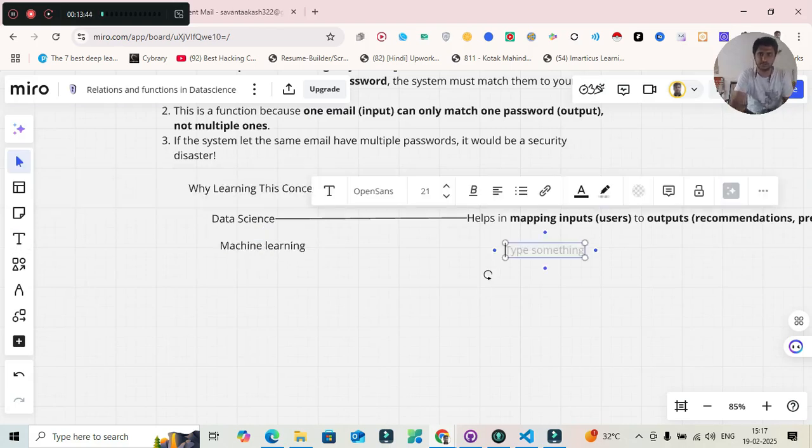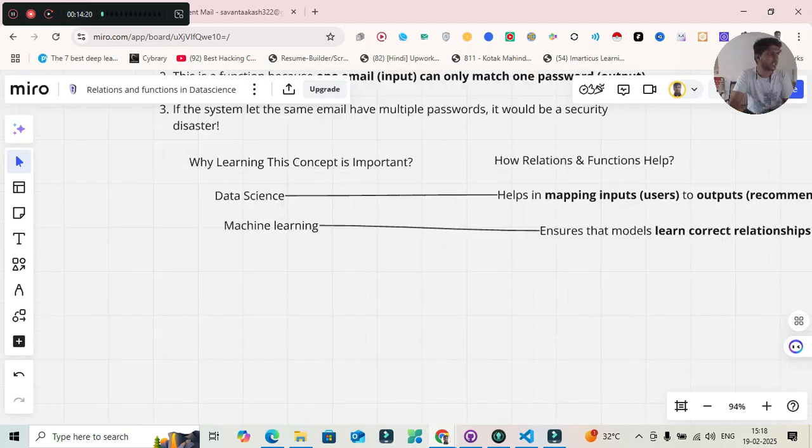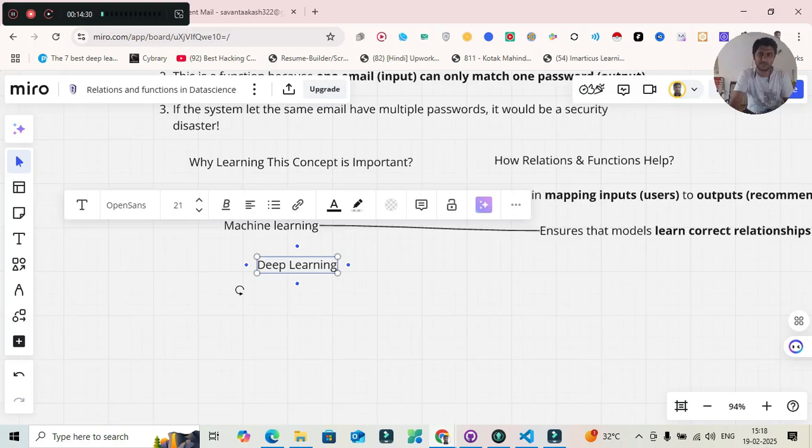For that, it ensures that the model has learned the correct relationship between the features. So in machine learning, it will help us like this. In deep learning, it helps in classification, such as cat versus dog classification or image face detection, something like that.